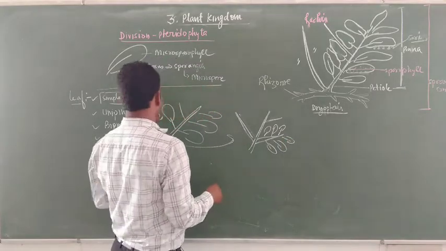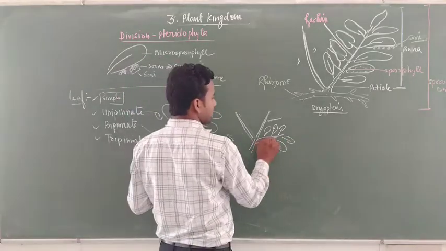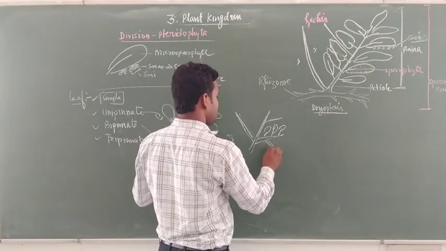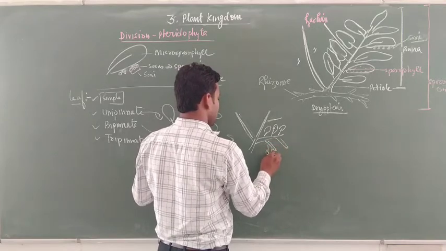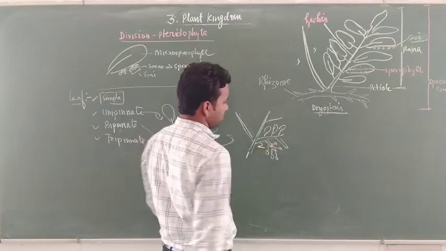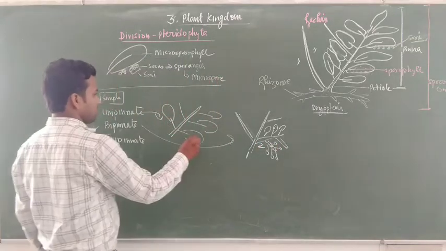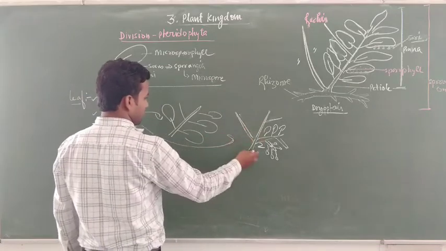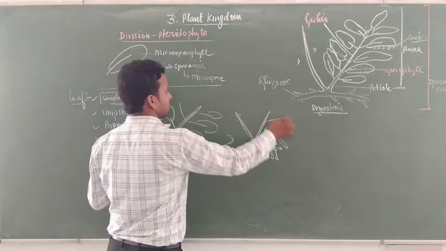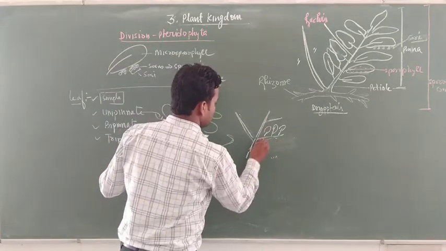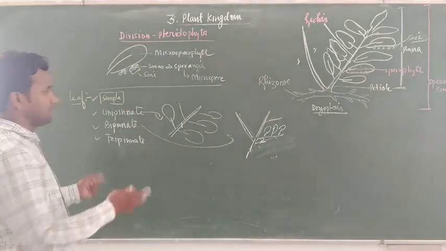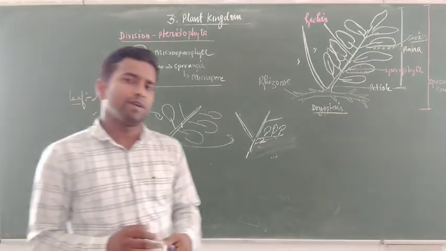In the tripinnate case, the rachis further divides into 3 positions like this, from which the leaf arises. This is called tripinnate, meaning 1, 2 and 3. Before forming tripinnate, it is 1 and 2, bipinnate, and it is 1, unipinnate. This type of leaf arrangement is also found in pteridophytes.